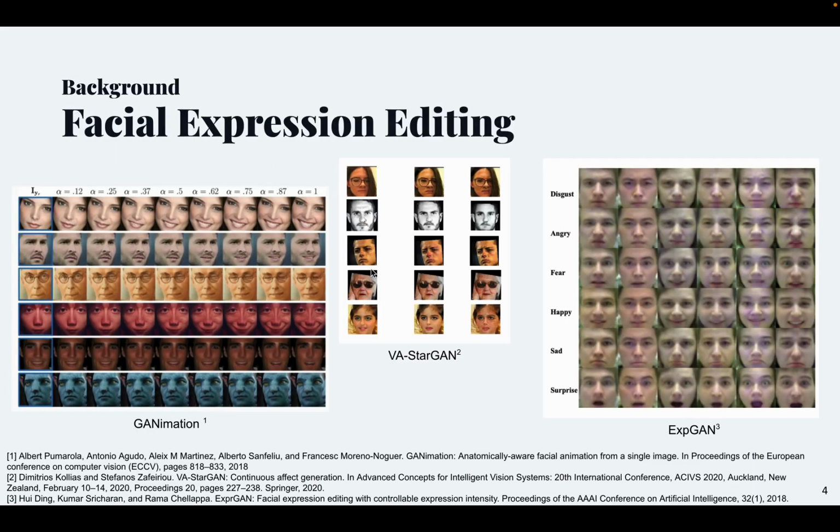In the past, there have been many researchers trying to do facial expression editing. Mostly they use generative models. You can see here GANimation, VA-GAN, and XPR-GAN results. They mostly have artifacts and they generate images in low resolution.